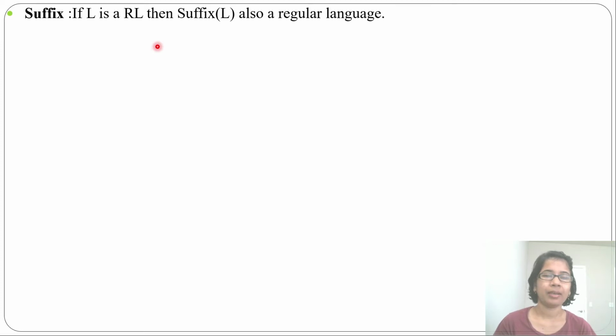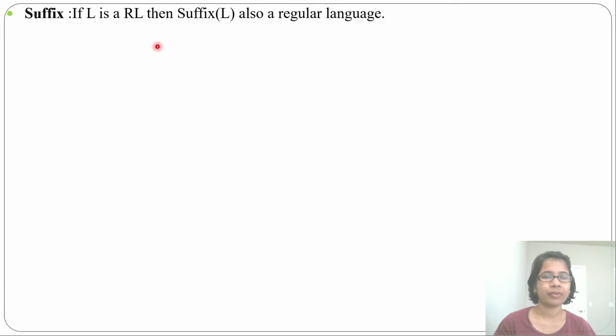Hi, I already discussed prefix. If a language is regular, then prefix of L is also a regular language. How to find prefix of a finite automata? Just change all states to final states except the dead state.